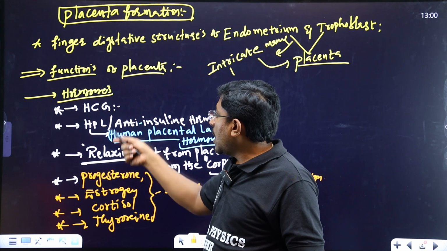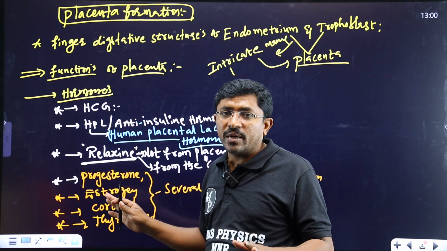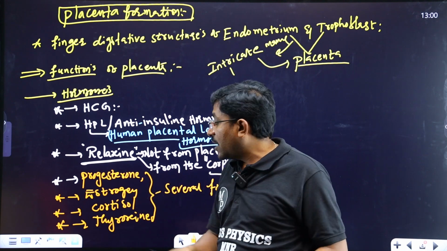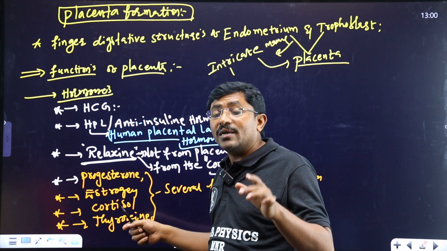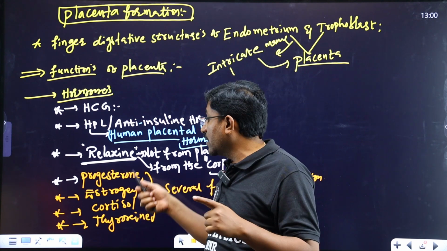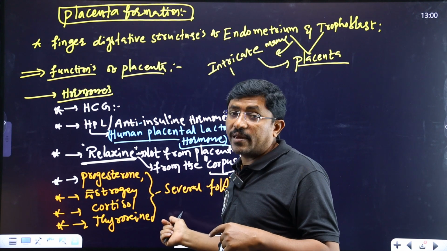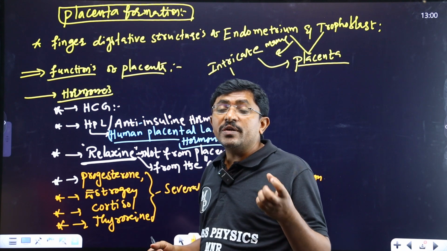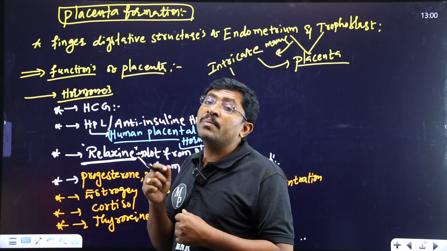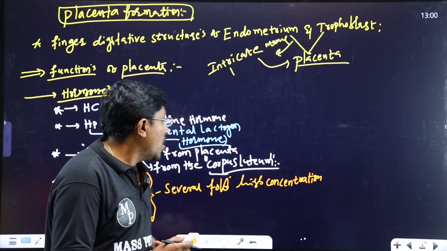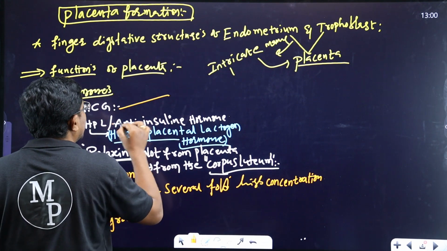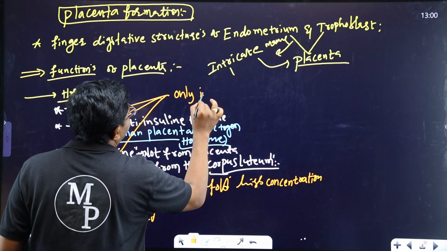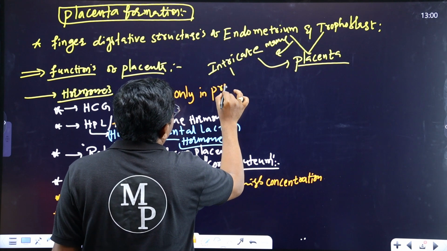In normal women also, these four hormones are there, but in normal quantity. In a pregnant woman, they are present several fold high. In our examination they ask which hormones are present only in pregnant woman blood.